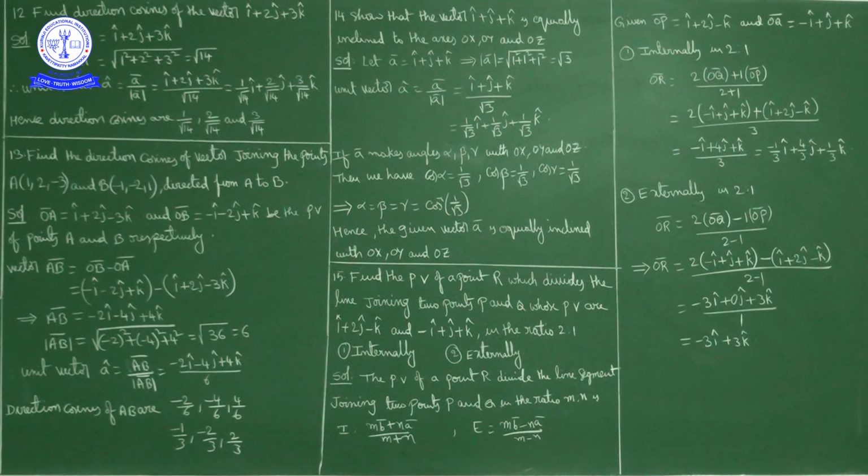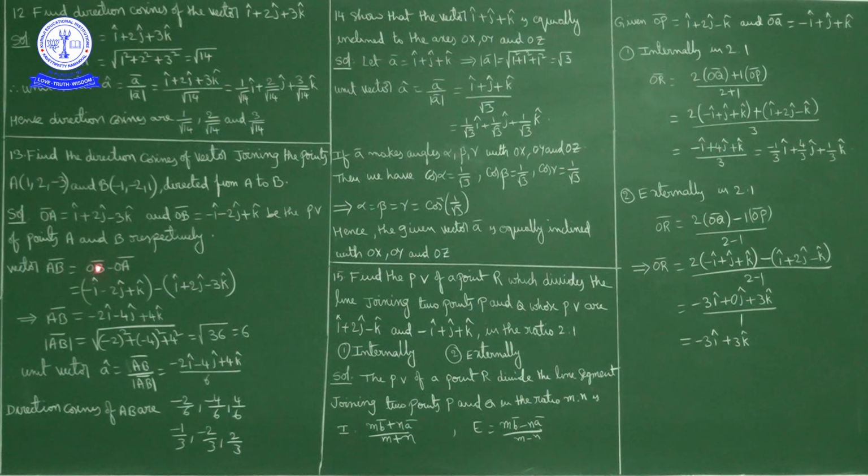Now I have to find the direction cosines of the vector joining these two points directed from A to B, which means we have to find the vector AB bar. So vector AB bar we can write as OB bar minus OA bar. Head minus tail. Suppose PQ bar means OQ bar minus OP bar we will write. So AB bar is OB bar minus OA bar.